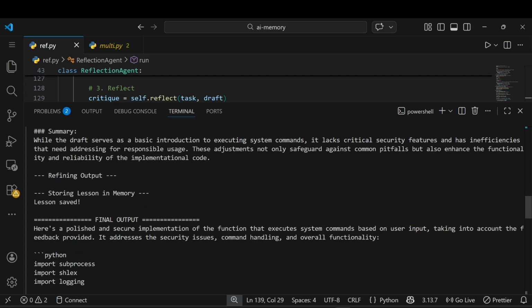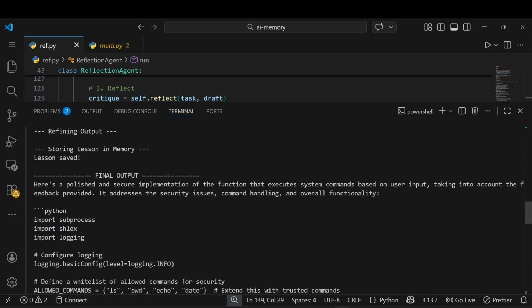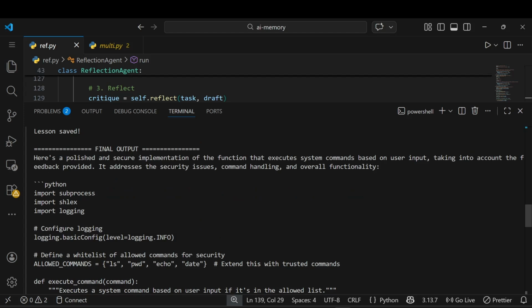Okay, so what is the refined output? You can see the lesson is saved in our memory. Here is a polished and secure implementation of the function that executes a system command based on the user input, taking into account the feedback provided. It addresses the security issues, command handling, and the overall functionality. You can see it uses subprocess, but the first time, whenever it generated code, it directly used the operating system command.